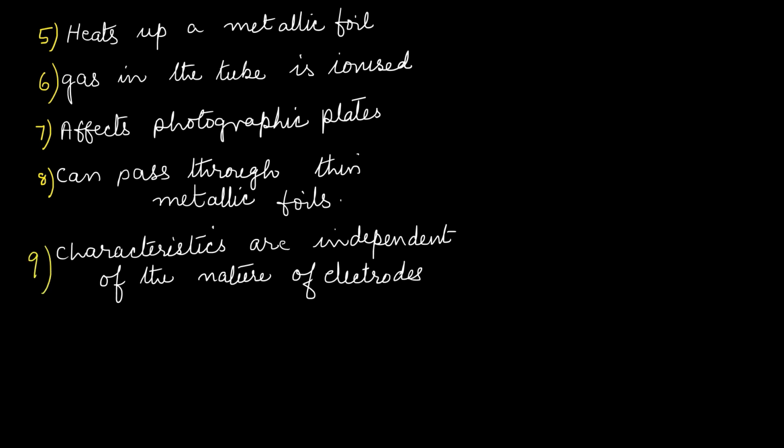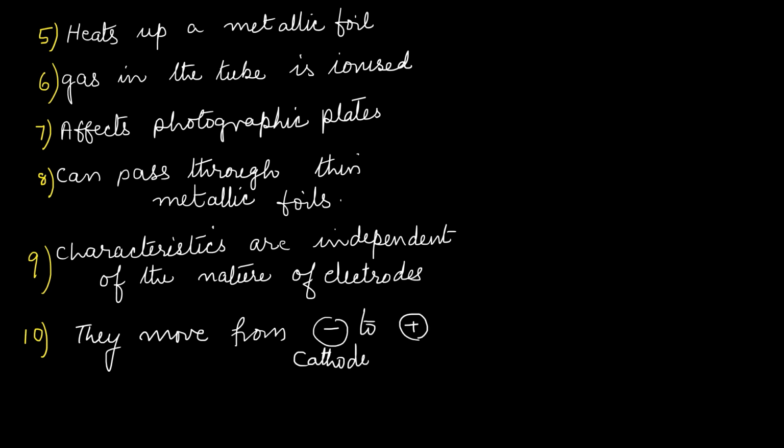Whatever may be the material of the electrode, the properties of the cathode rays remain unaffected. Now we may add one more. They move from cathode, which is negative, to positive, that is anode. Therefore, they carry negative charge. So these are the characteristics of cathode rays.